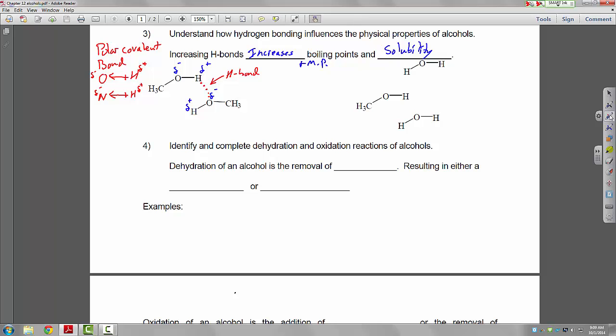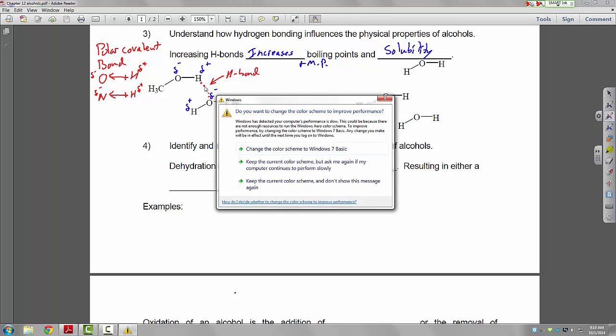Here we have two molecules of methanol. In order to boil methanol, we would have to break this attraction. In the liquid state, we have this hydrogen bond. As we heat this liquid up, the hydrogen bond would be broken, and they would go into the gas phase. It would vaporize. It would boil. So if we can make this stronger, the boiling points increase. Hydrogen bonds are a very strong interparticle force, and that's why alcohols have higher boiling points than, say, alkanes.